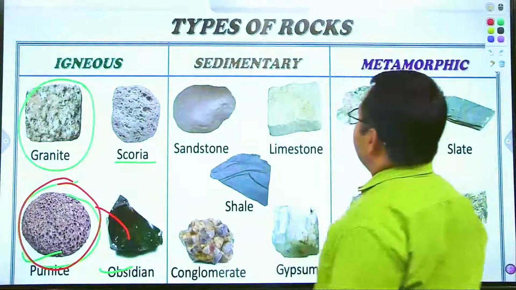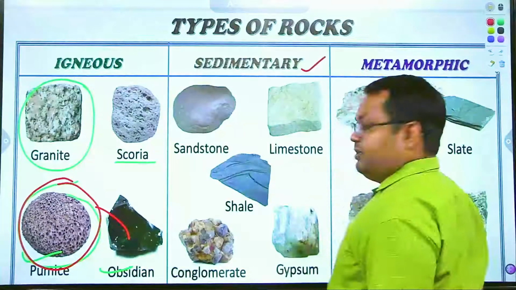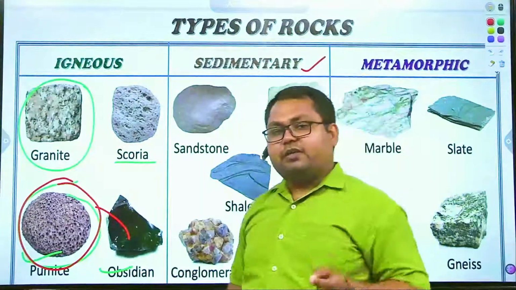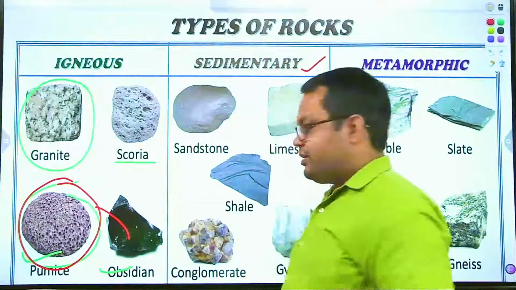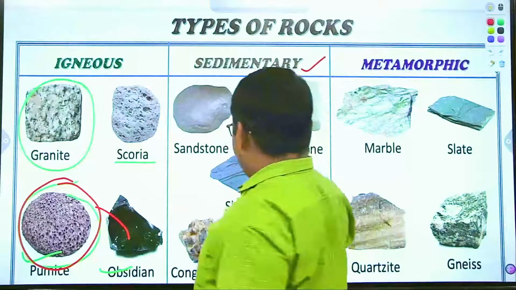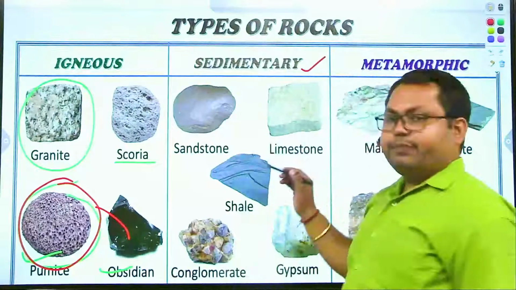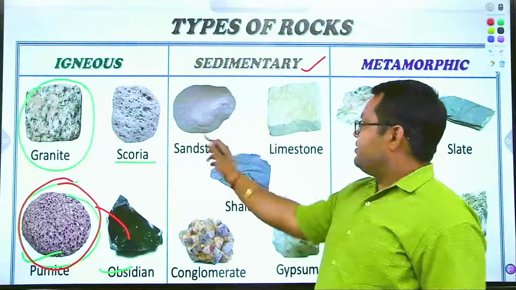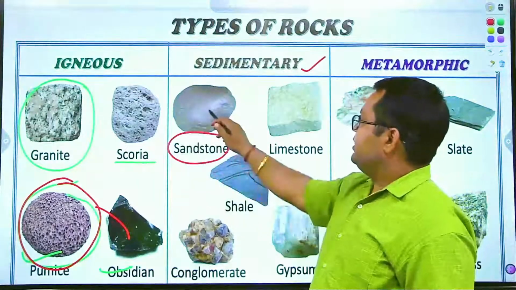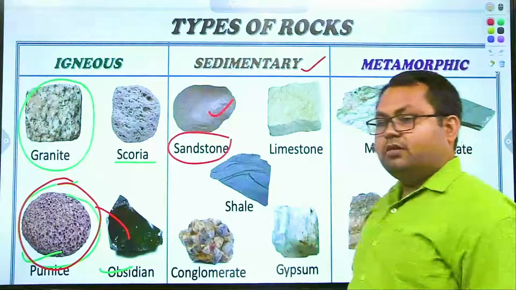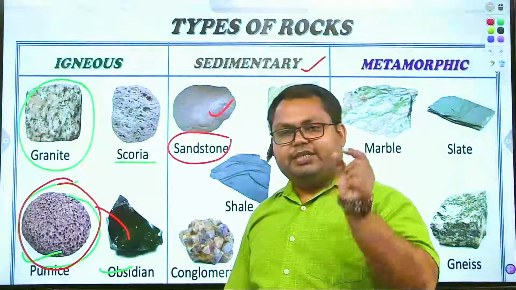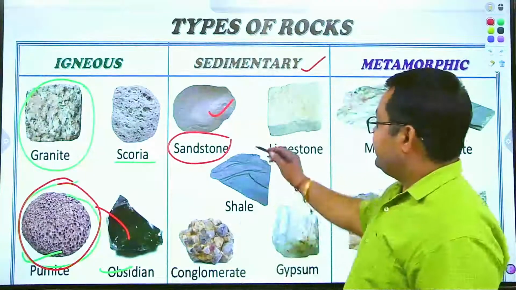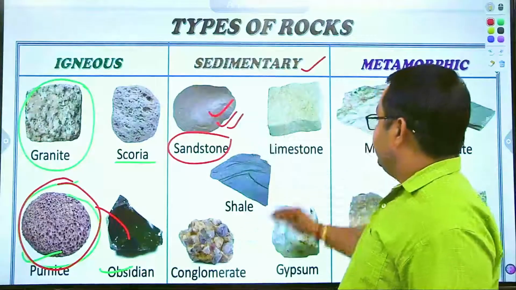Secondly, we talk about the sedimentary rock. Sedimentary rocks form under the process of weathering, erosion, deposition, and denudation, right? Examples of sedimentary rocks are sandstone. The structure of Red Fort of Delhi has been created by the red sandstone. Then limestone.